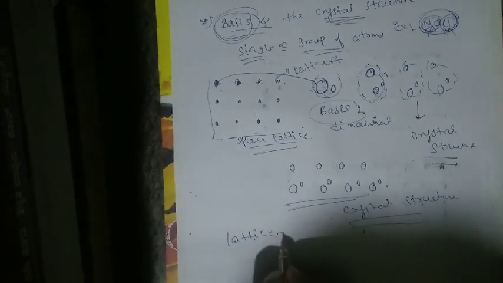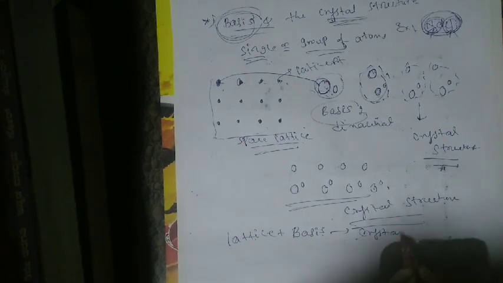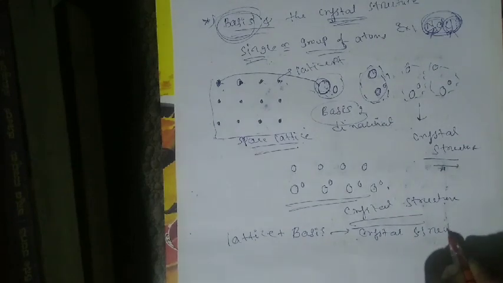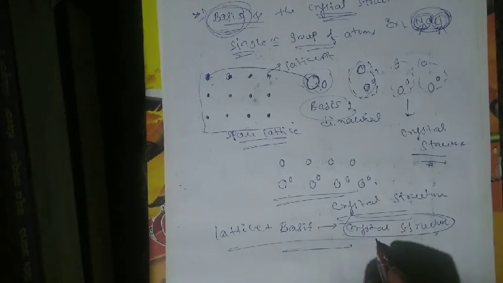So in formula, how do you tell how the crystal structure is formed? See here, the crystal structure is formed by the addition of the basis and the space lattice. Okay, so the addition of lattice and basis forms the crystal structure. The crystal structure is real, whereas the lattice is imaginary.